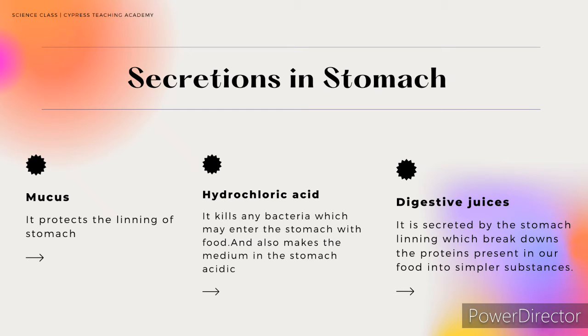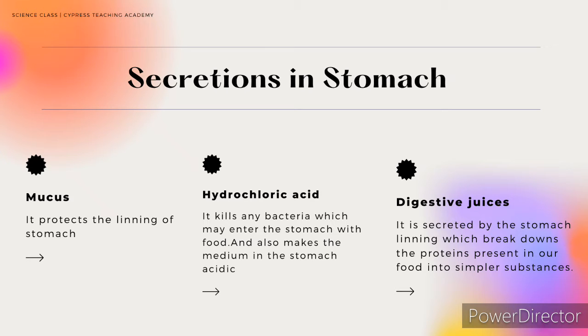Now let's see the secretions through the inner lining of the stomach. First, mucus. It protects the lining of the stomach. Hydrochloric acid. It kills any bacteria which may enter the stomach with the food we eat. It also makes the medium in the stomach acidic. It means that if the food we eat is more basic in nature, then this helps to make it acidic.